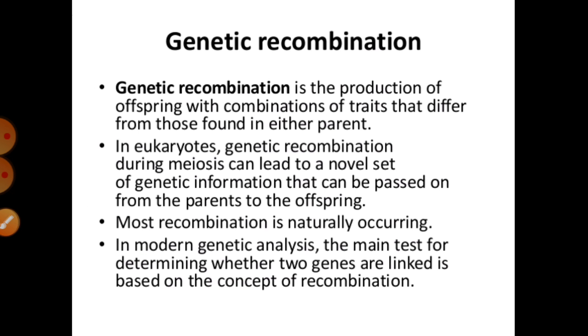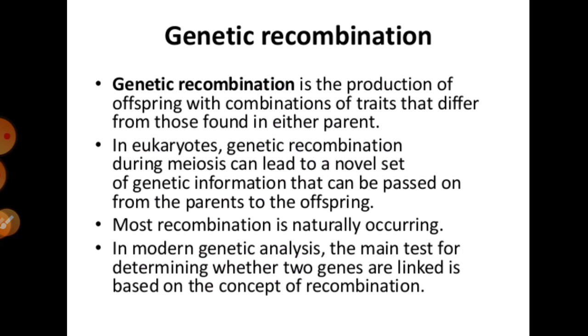Then we have to talk about genetic recombination. We can say that recombination is explained by the generation of non-parental gene combinations, right? Genetic recombination is the production of offspring with a combination of traits that is different from those found in the parents. When genes are recombined, characters which are found in the parents but not in their offspring, or vice versa, are known as recombinations or genetic recombinations, right?